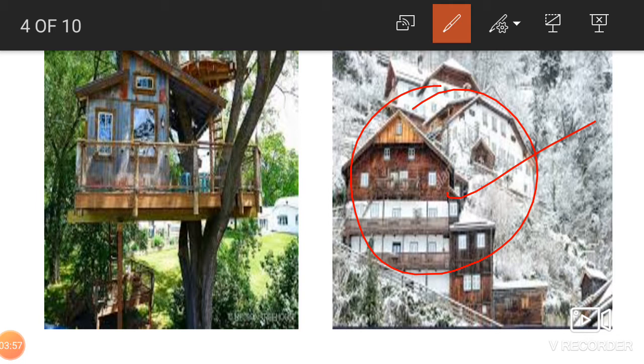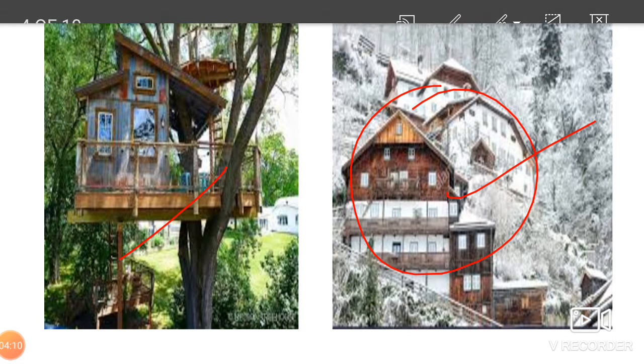Sometimes you have seen that many people who live in the forest love nature. They like to live in the forest, in the jungle. So they make a house on a tree. It is called a tree house, children.